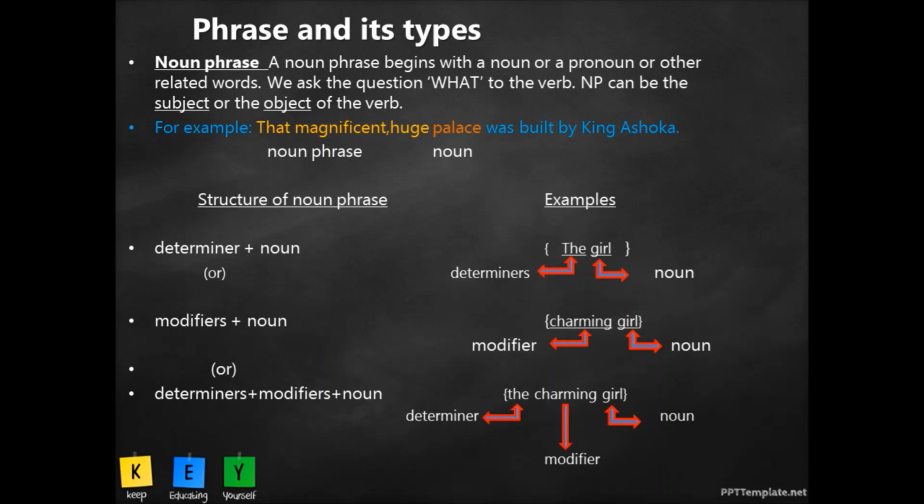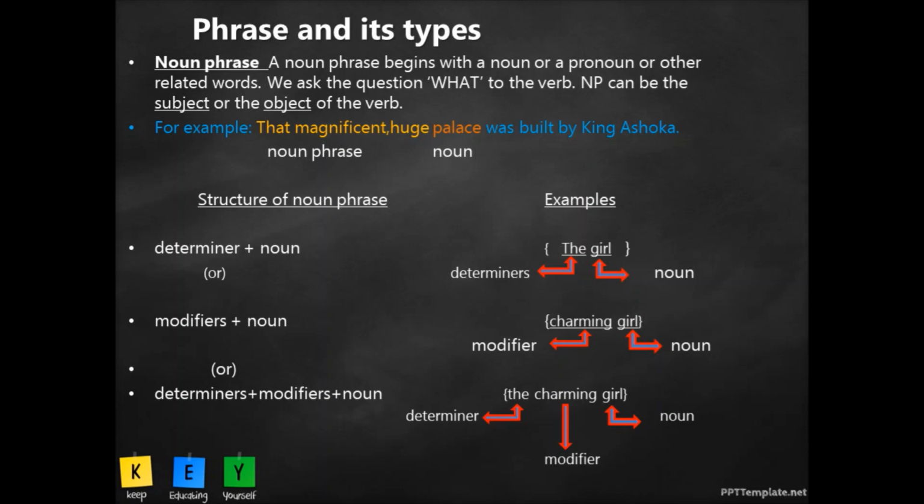What is a noun phrase? A noun phrase consists of a noun or pronoun which is called the head. That is, the noun or the pronoun would be termed as the head along with the dependent words used for that particular noun. So if I put it in this way, a noun phrase consists of a noun or pronoun which is called the head and any dependent words before or after the head. Head is the noun. Dependent words give specific information about the head.